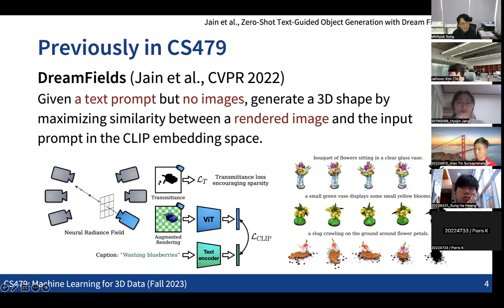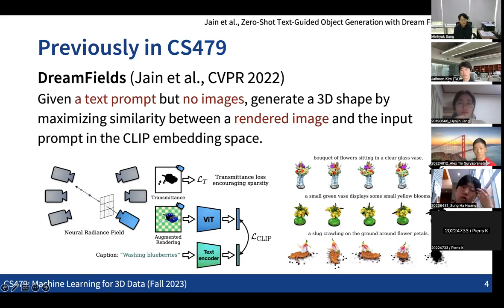And the other limitation of NeRF was that it requires many images from multiple views. And the question is, can you also get some kind of 3D output with a very sparse number of images? DreamField is one example that went to the extreme case, where even without having any images, from just a text prompt, can you still do some kind of 3D generation?